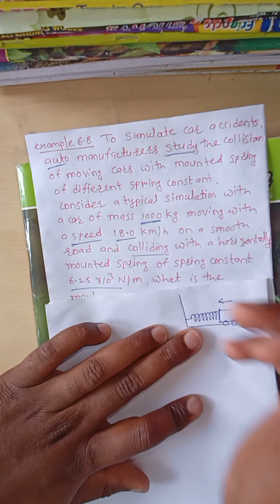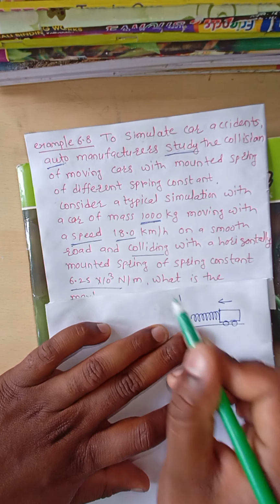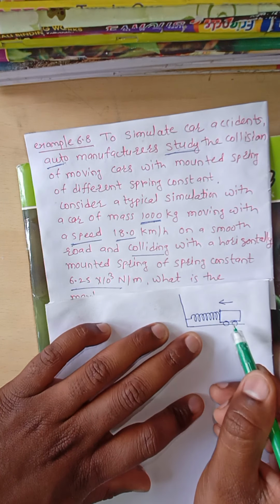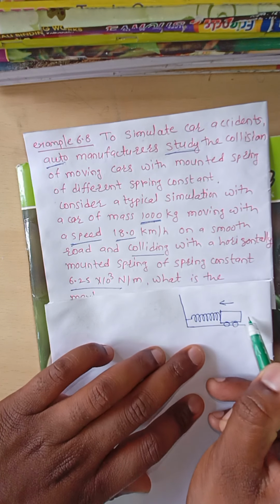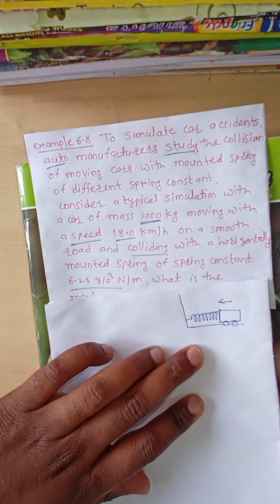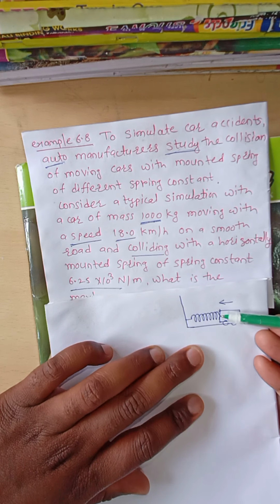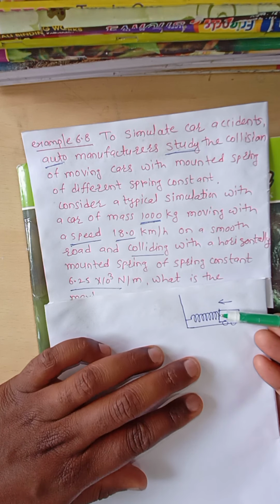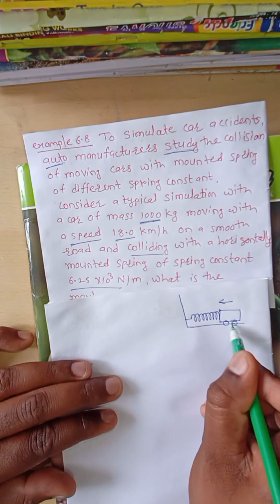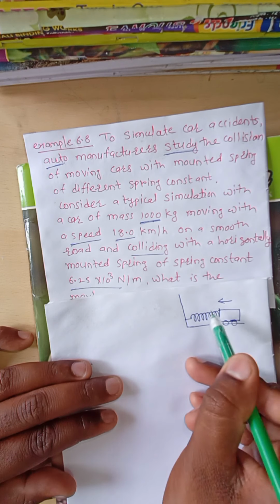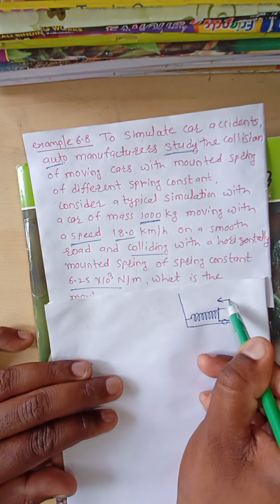The car has a mass of 1000 kg and is moving with a speed of 18 kilometer per hour. The car is moving from here to here, in that direction, and that car collides with the spring. Then they can ask how much the maximum compression will be.